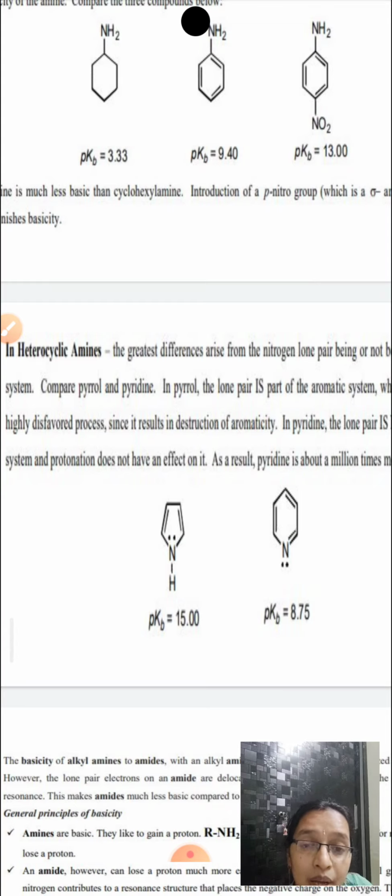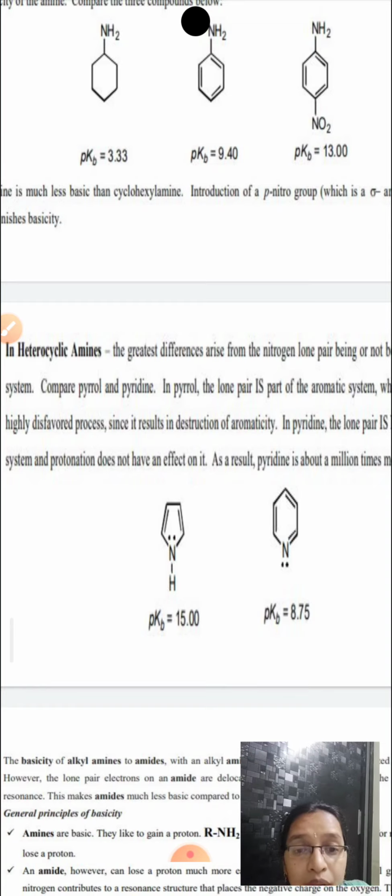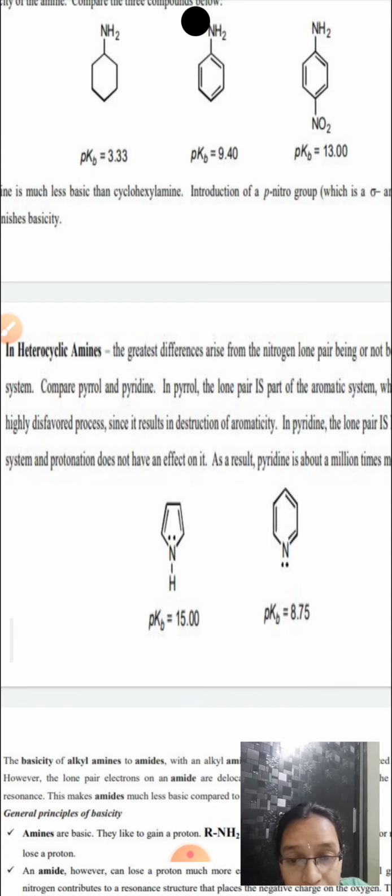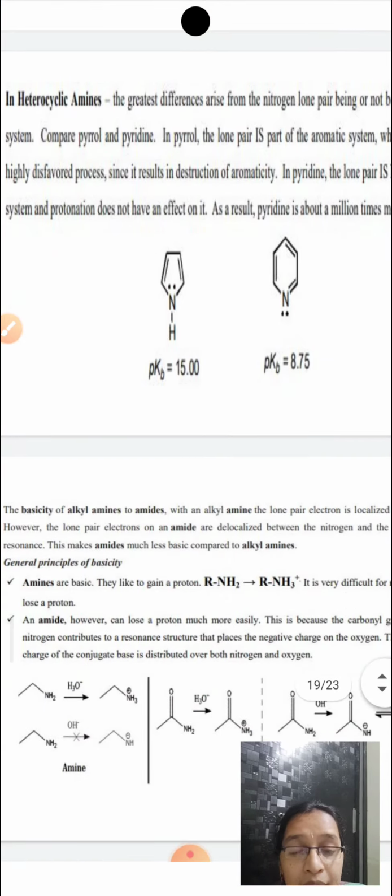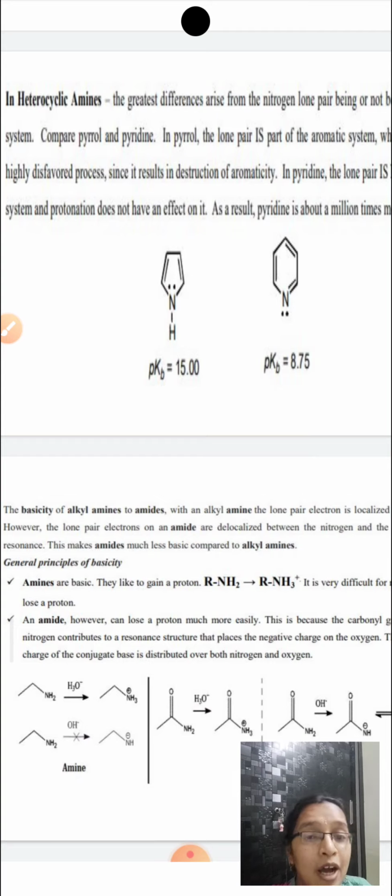Okay, and whereas the lone pair of electrons in pyridine is not involved in the delocalization, that is, the lone pair is localized on the nitrogen atom. Okay, and now when it is localized, it is readily available for protonation. And when you compare the basicity of amines and amides, always amines are more basic than amides.